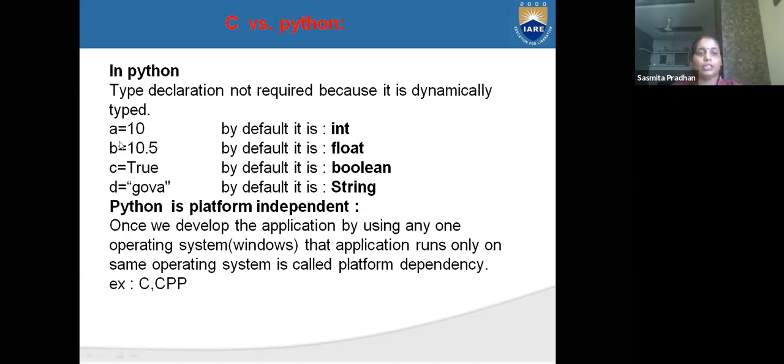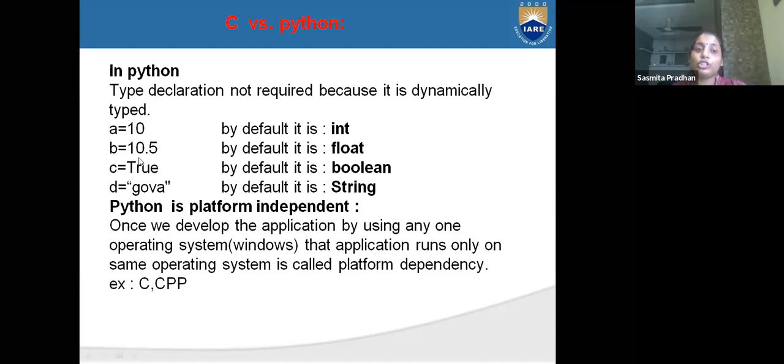See in Python, type declaration is not required because it is dynamically typed. A is equal to 10, it is an integer type. By default the computer in Python can accept it as an integer type. A is equal to 10, if you give this, the computer can accept this A as an integer type.